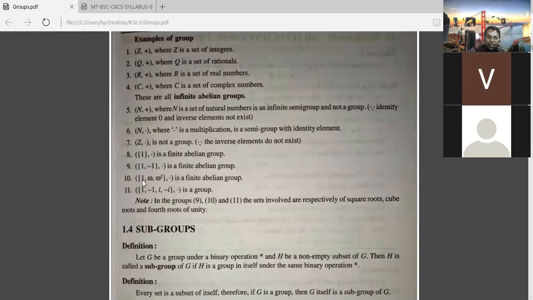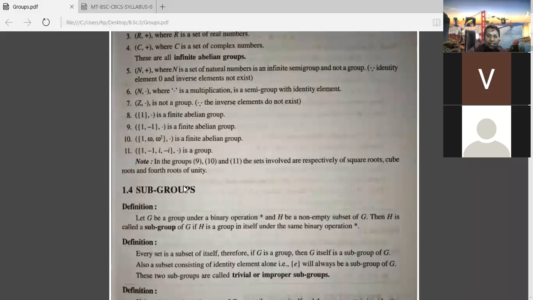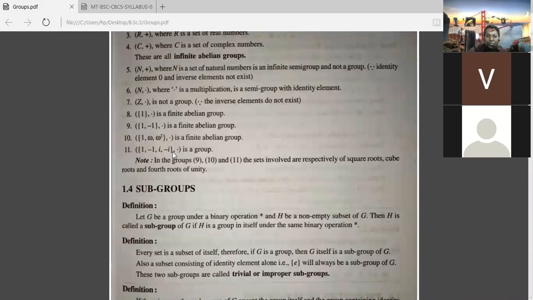But here you see the number of elements is finite. 1, omega, omega square, 3 elements are there. Order of G equals how much? That is equal to 3 elements, which is equal to 3. Similarly, the fourth roots of unity. Already we know 1, omega, omega square are called the cube roots of unity, and here 1, minus 1, i, minus i, they are the fourth roots of unity, and it satisfies only the four properties. That's why this is called a group.